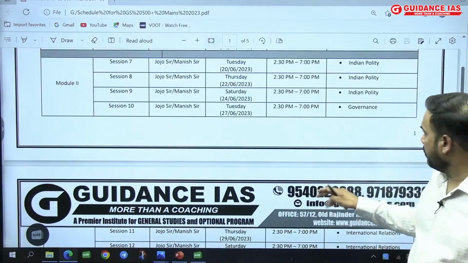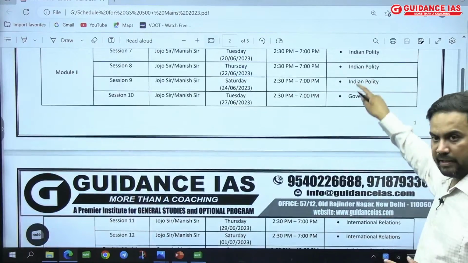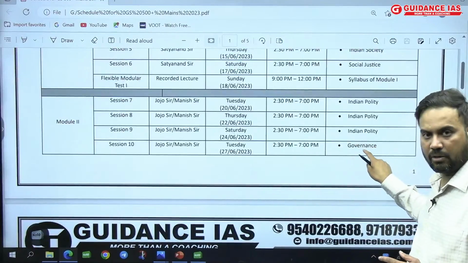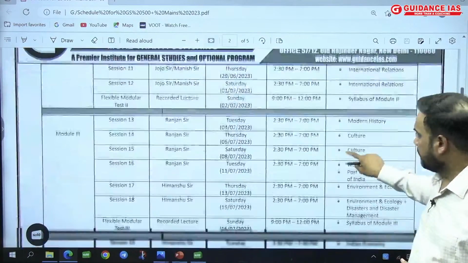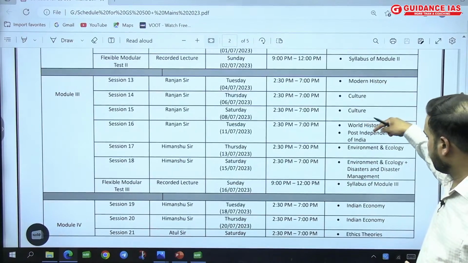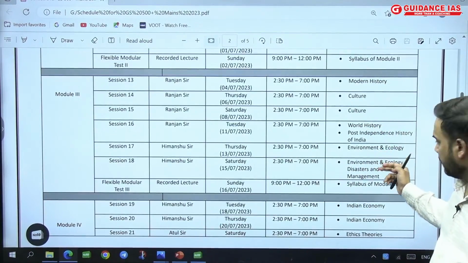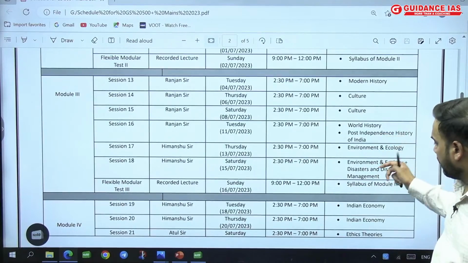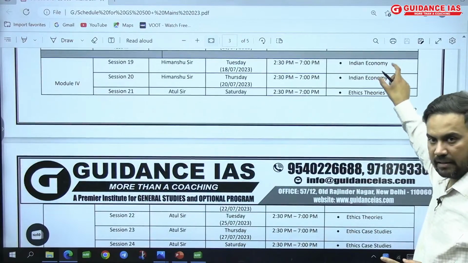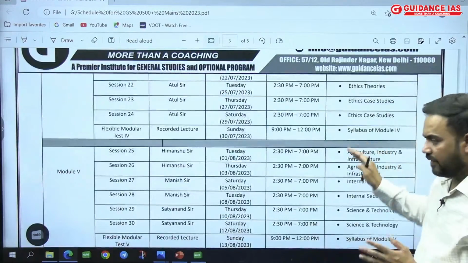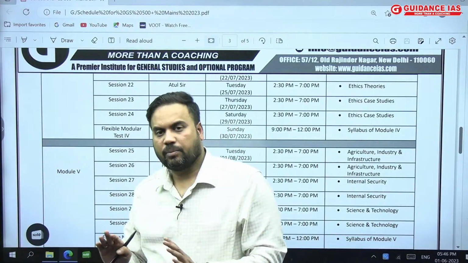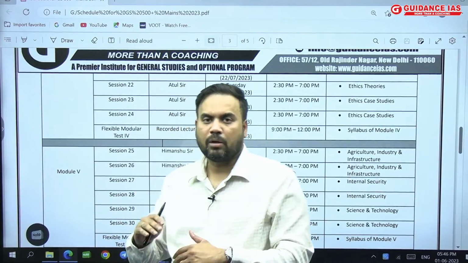Similarly, in module 2, we are dealing with Indian polity, which is a major topic, and IR, which is a major topic. Along with that, a minor topic of governance will be covered. In module 3, there is history, along with a minor topic of environment, ecology and disaster management. In module 4, there is ethics, and there are 2 classes related to Indian economy. We have kept most of the topics of paper 3 for later, because they are more current oriented.